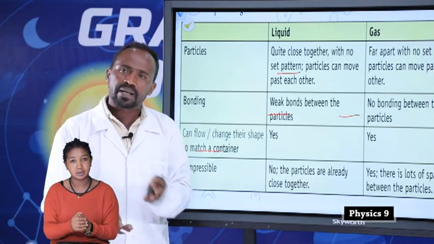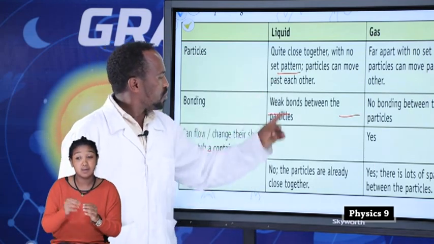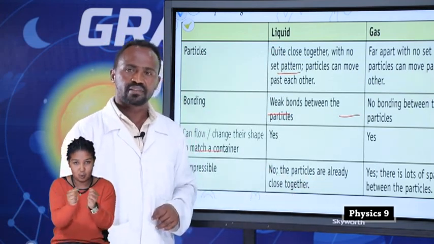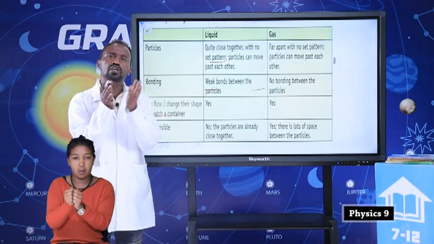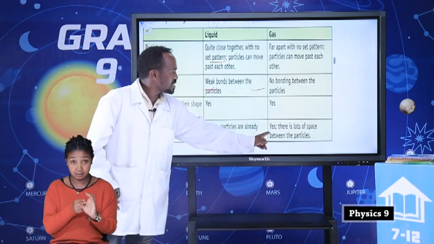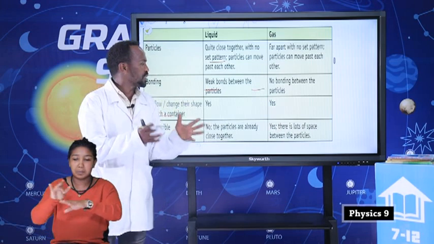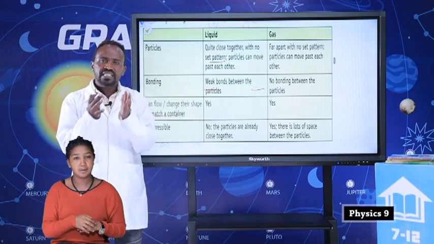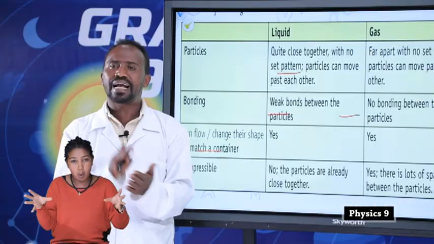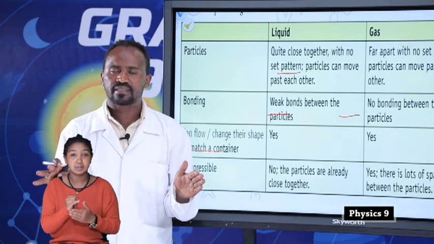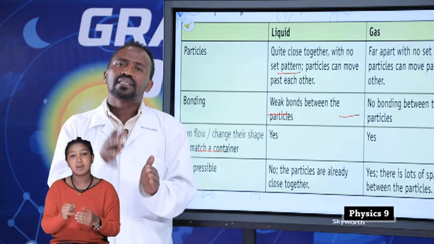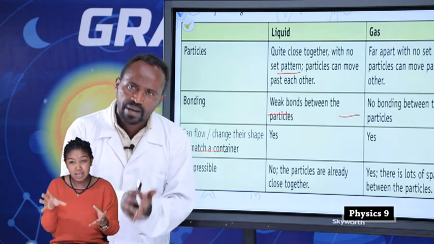Let us see compressibility. For a liquid, the particles are already close together, not far apart from each other. For a gas, there is a lot of space between the particles. Since there is a lot of space, there is a gap between the particles, and this is why gas is compressible.